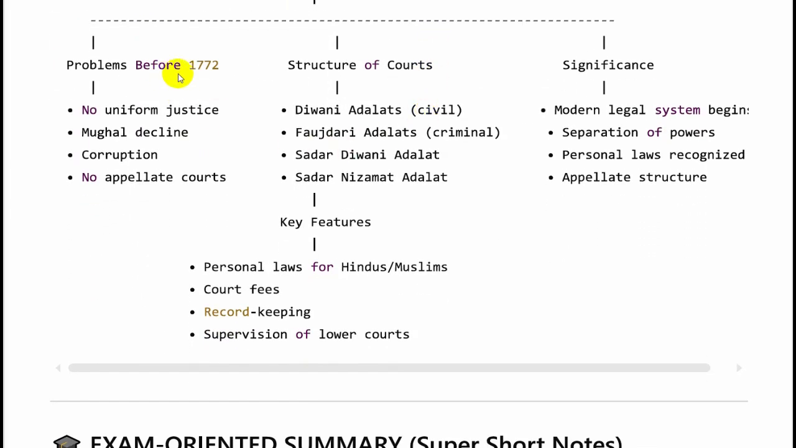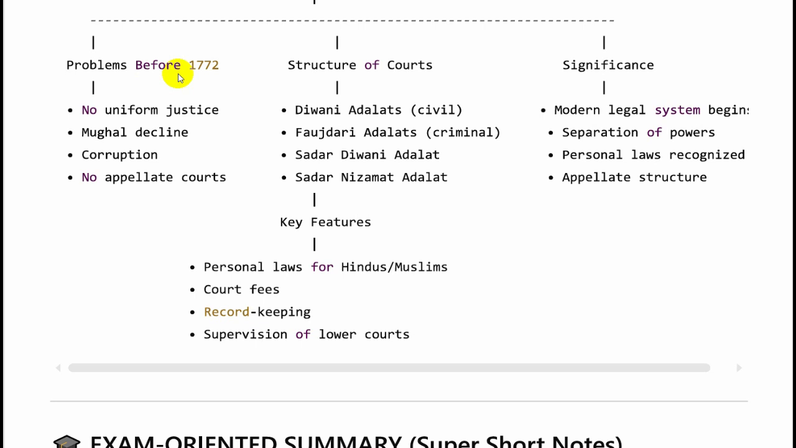Before 1772, there was no uniform justice. There was the decline of the Mughals, who lost in the Battle of Buxar. There was also a lot of corruption, and there were no proper appellate courts. Although appellate courts were designed, they were not in full implementation.